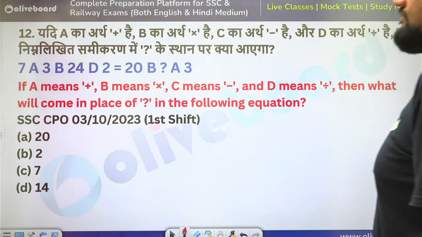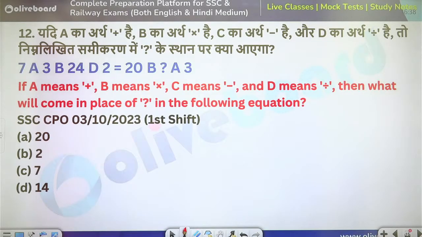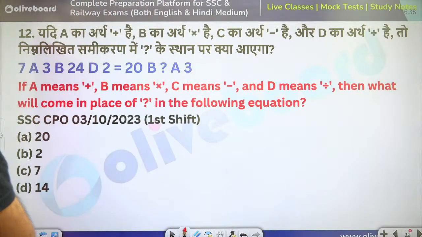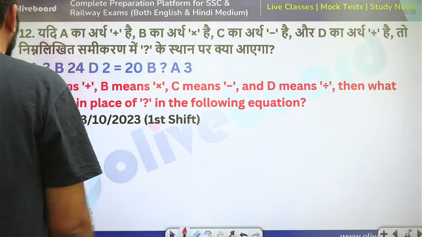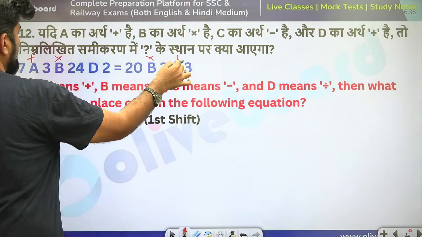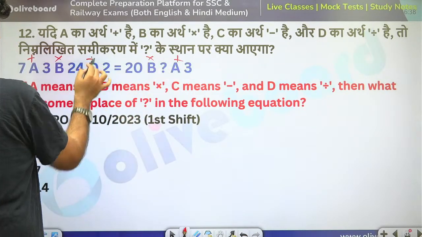Next. Similar question again. So A means plus, B means into, and D means divide.